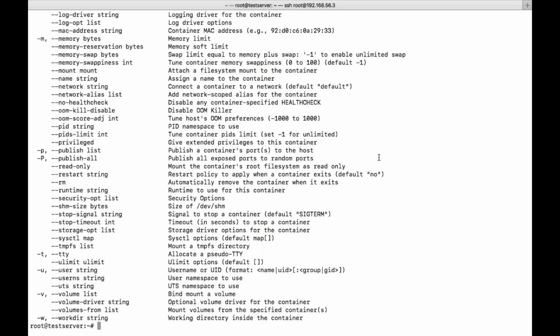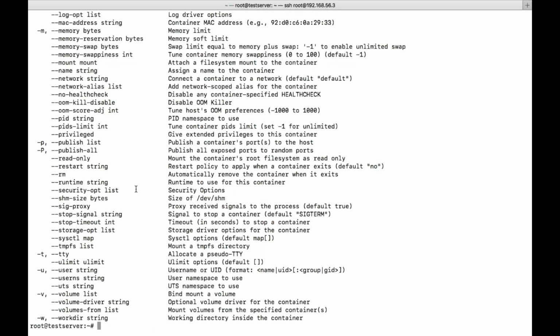In real time, it's like docker create hyphen rm hyphen ti. Docker run also has this hyphen rm. Let me show you that. Where is that rm?